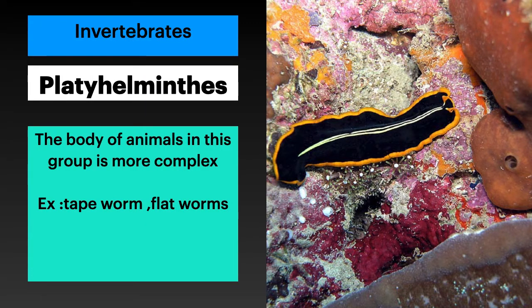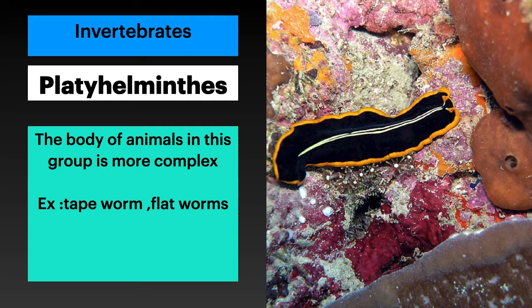We are observing the invertebrate classification. First one is porifera, second one is Coelenterata, and coming to the third one is Platyhelminthes. And here you can observe the example, and this picture beside is related to planaria, also called Fasciola hepatica. Here the body of these animals is much more complex, and examples of platyhelminthes are tapeworm or flatworm.